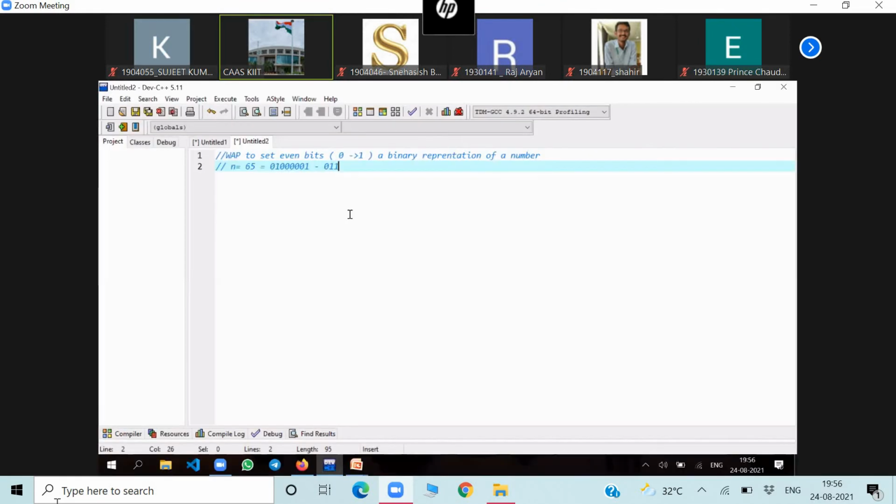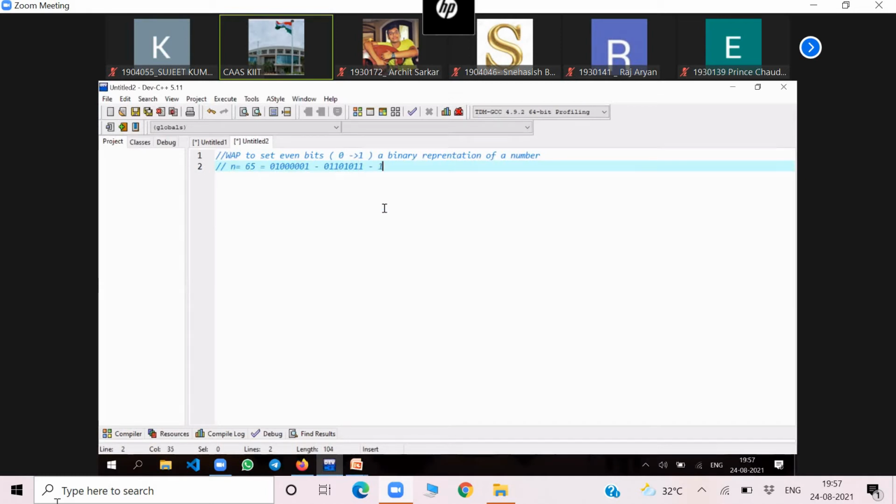So it will be converted into 0, 1, 1, 0, 1, 0, 1, 1. What is the decimal value of this? 64 plus 32 is 96, plus 8 is 104, plus 2 is 106, plus 1 is 107.